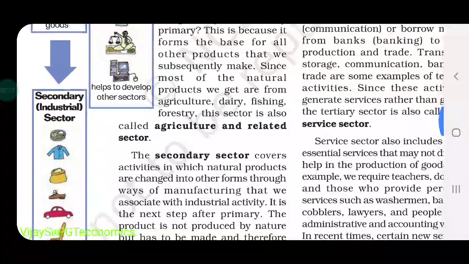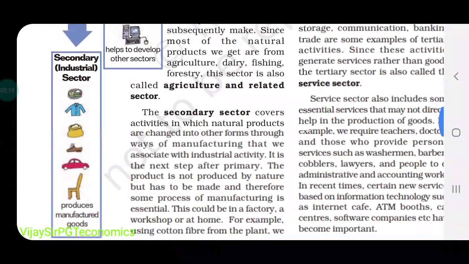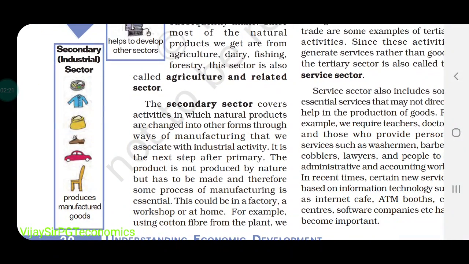Okay, and the second sector is known as the secondary sector. Basically, what is the secondary sector? The secondary sector is a sector in which the raw material of the agriculture sector is converted into finished goods, or manufactured, and that is known as the secondary sector.